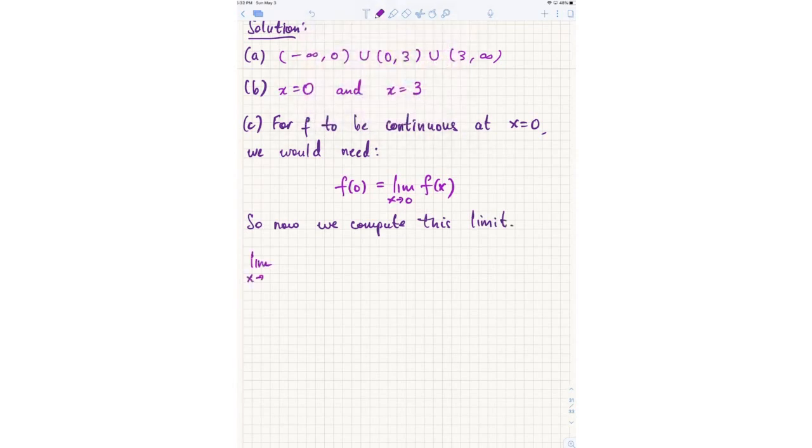So, the limit as x goes to 0 of f of x. I need to find the limit of this expression: square root of 2x squared plus 1, minus 1, all over x squared times x minus 3. How do I go about actually computing this limit?